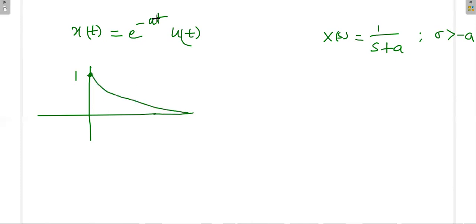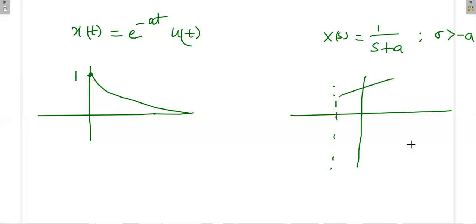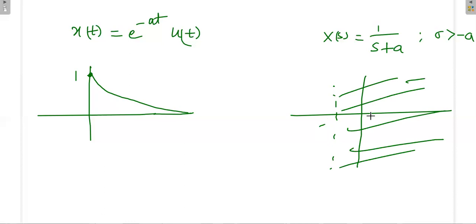The main assumption here is that a is positive. If a is positive, then it goes like this. Here the ROC is starting here, and the entire region to the right is the ROC. The value that is greater than minus a is the ROC.